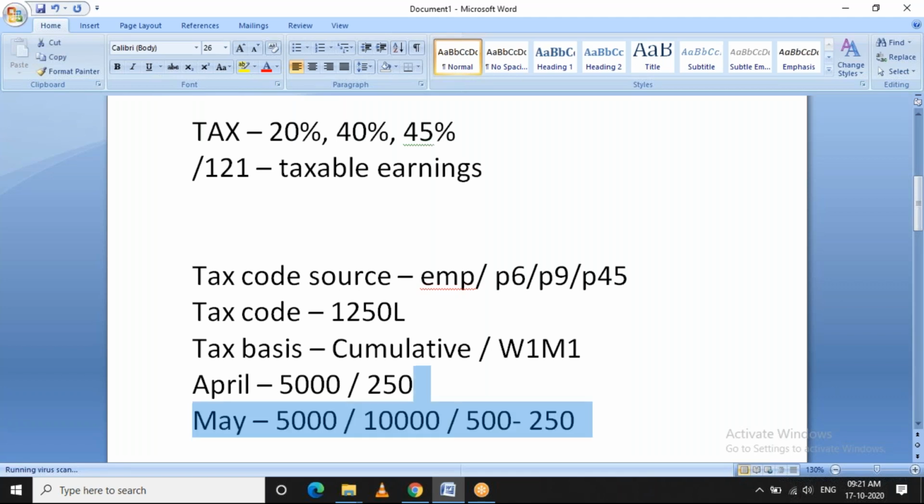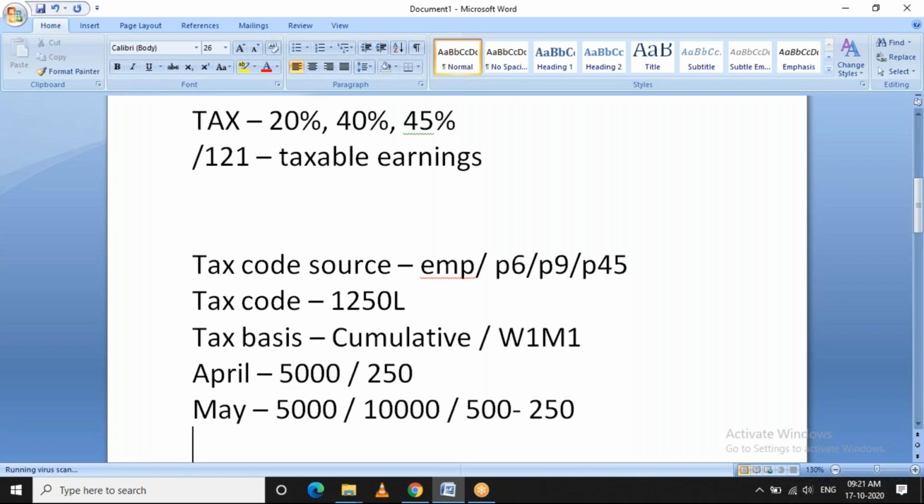This is the cumulative tax basis, and week 1 month 1 is similar to this type, but here in week 1 month 1 the taxable earnings will not be cumulated. Instead, it will be calculated on the earnings in that particular payroll period.